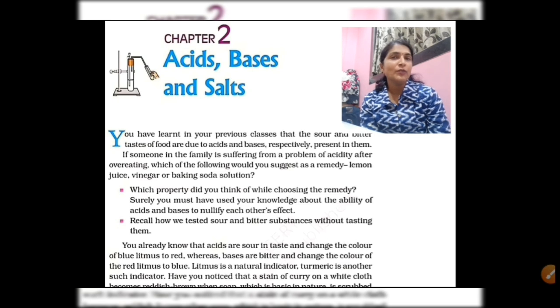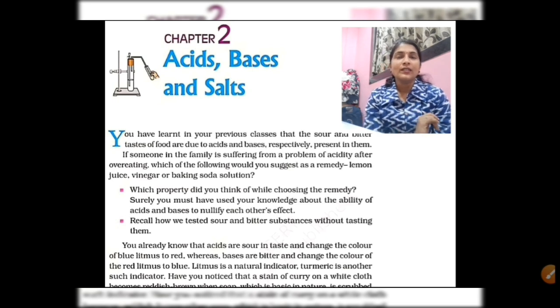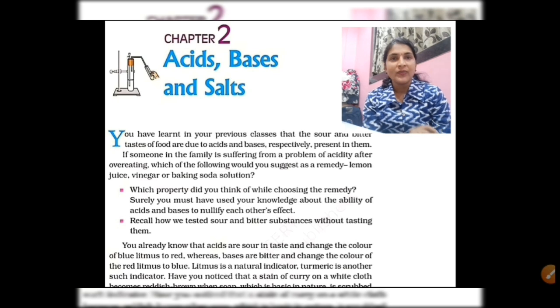If you recall, in the previous class you learned that acid can be nullified or neutralized by a base. Here lemon juice is an acid and vinegar is also an acid, so we cannot offer acid to the acidic person. But baking soda is basic in nature, so definitely you will offer baking soda solution to the person who is suffering from acidity.